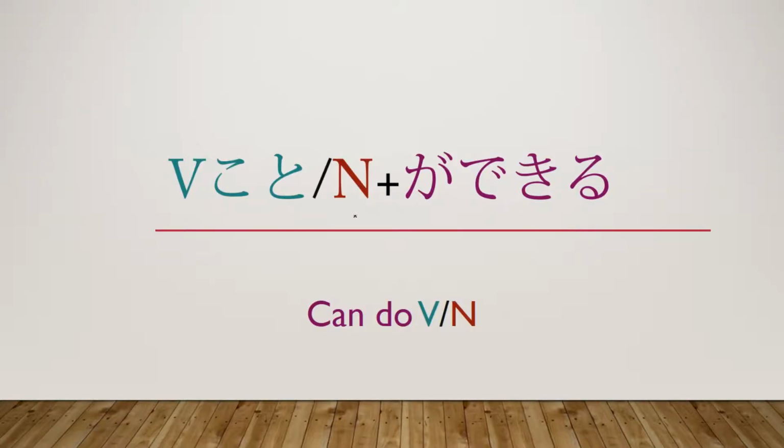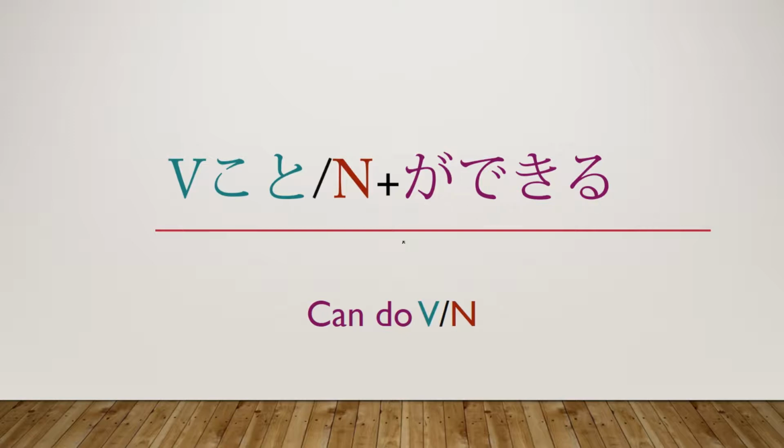Okay, as you can see here, we have our verb koto, or noun ga dekiru. Let's start by translating this in English. What exactly does this mean in English? Well, in English, this is can-do verb or can-do noun. And basically, this is the potential form in Japanese. However, there are many ways to make the potential form in Japanese. Another way is you can actually just take a verb and change it into something called the potential form. But today, we're going to be covering how to do it with ga dekiru.